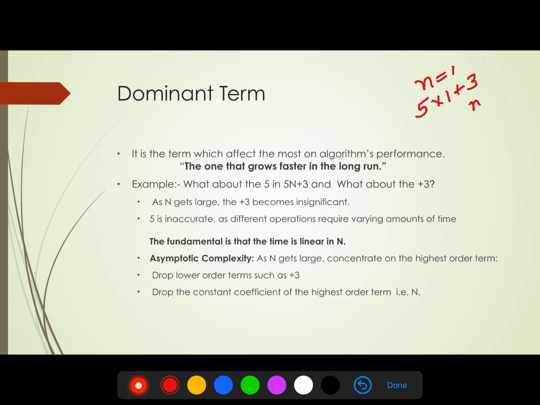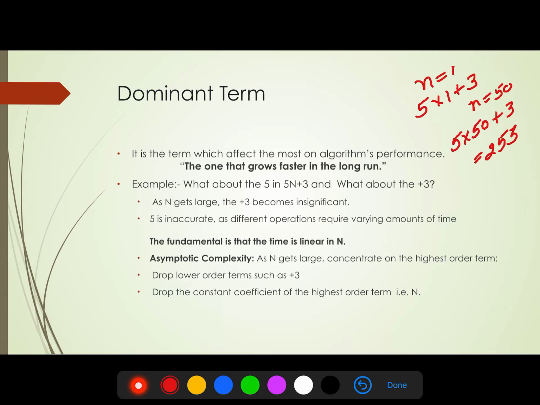But when n equals 50, the result is 5 into 50 plus 3, that is 253. So which one is the dominant term? Definitely the dominant term is n, because n will decide how many steps you will have to take. So always keep it in your mind, whenever we are going to find the dominant term in an expression, always ignore the constants.